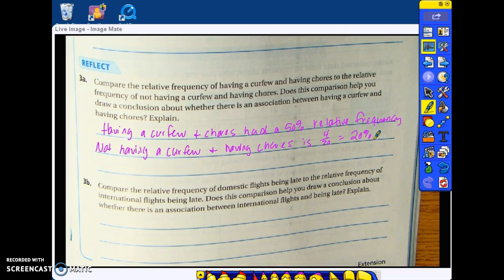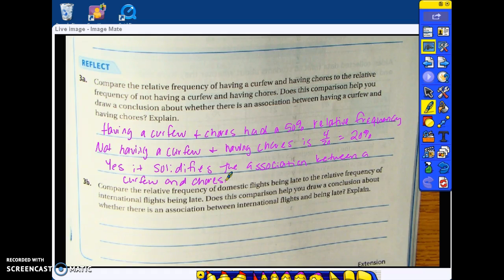Draw a conclusion about whether there's an association between having a curfew and having chores. Does this comparison help you to draw that conclusion? Yes. It solidifies the association between a curfew and chores. And that comes from page 264, the example 2A that we worked out yesterday.